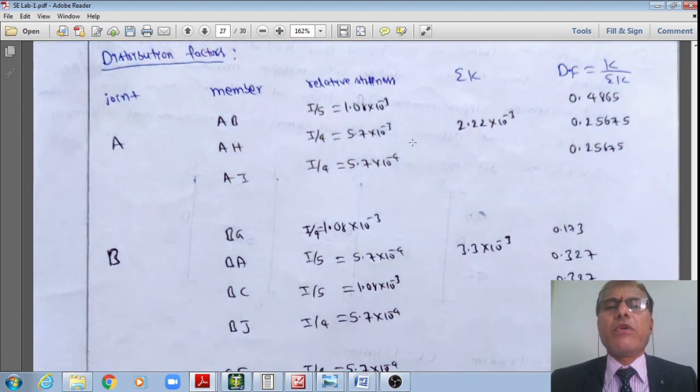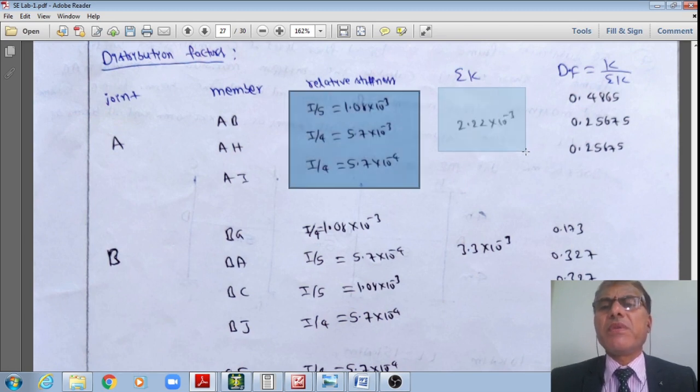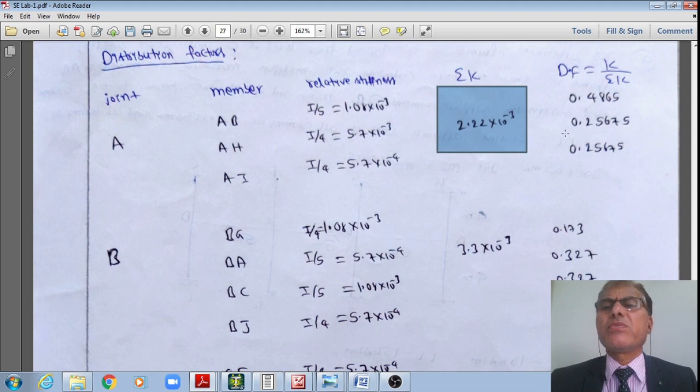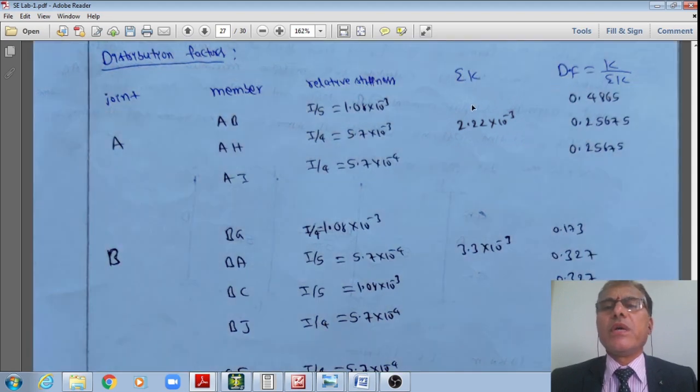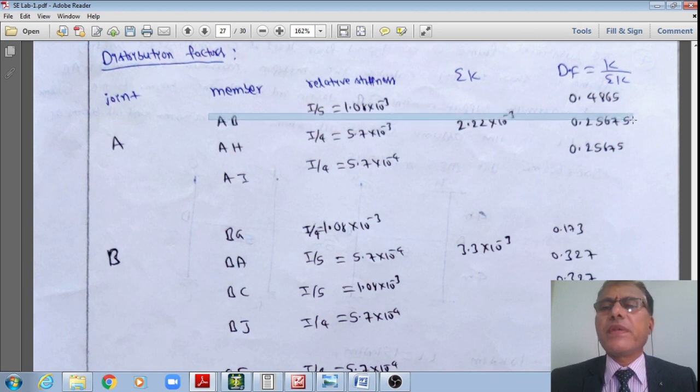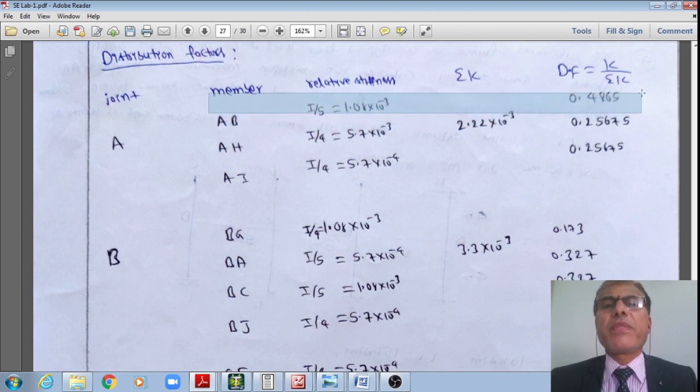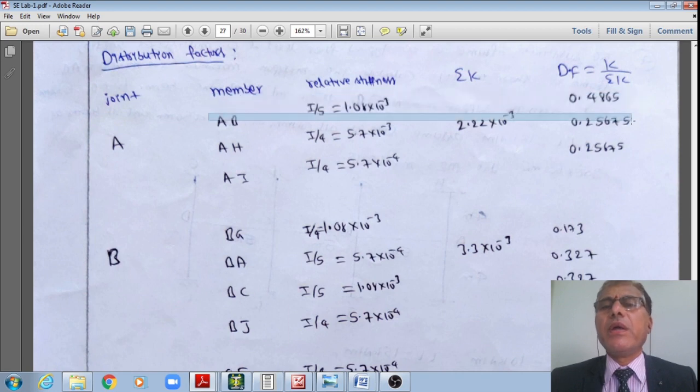Once I get this, I'll sum up all these stiffnesses. That summation works out to 2.22 × 10 to the power minus 3. Now I'll find out the distribution factor. The distribution factor for the beam is equal to the stiffness of the beam, 1.08 × 10 to the power minus 3, divided by 2.22 × 10 to the power minus 3. Therefore 1.08 divided by 2.22, which up to the fourth decimal is 0.4865.